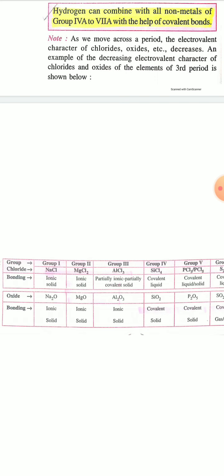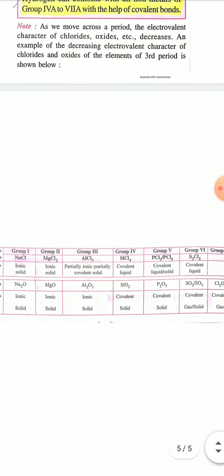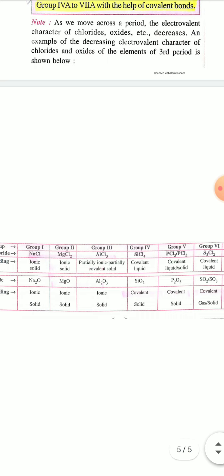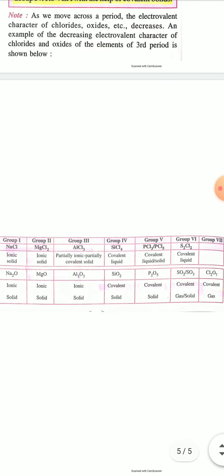MgCl2 is also an ionic solid, but AlCl3 is partially ionic and partially covalent solid. And as we move across from left to right, you will see that ionic character decreases and covalent character increases. AlCl3 is partially covalent and partially ionic, but SiCl4 is a covalent compound.